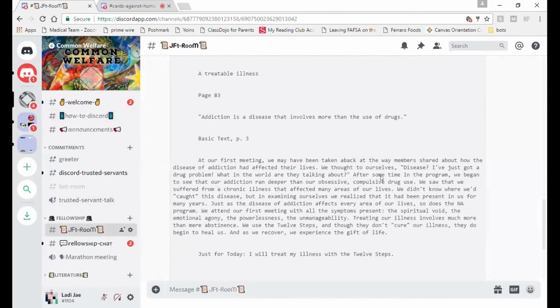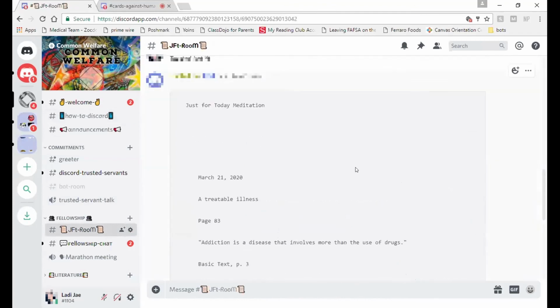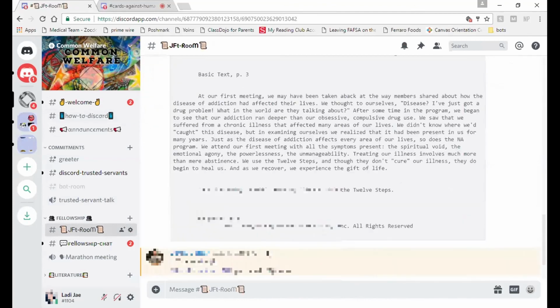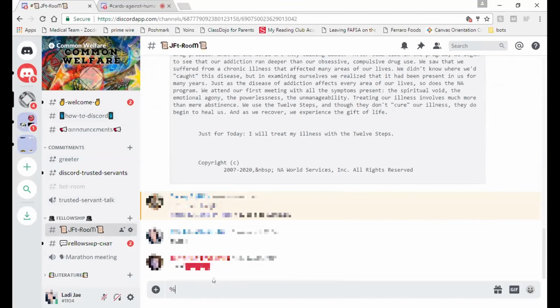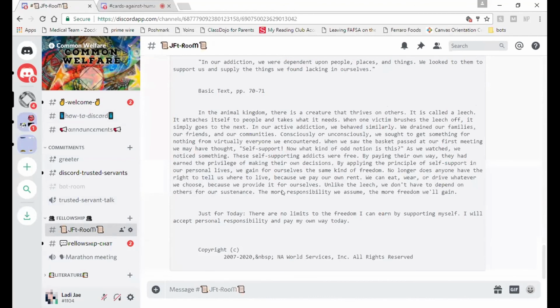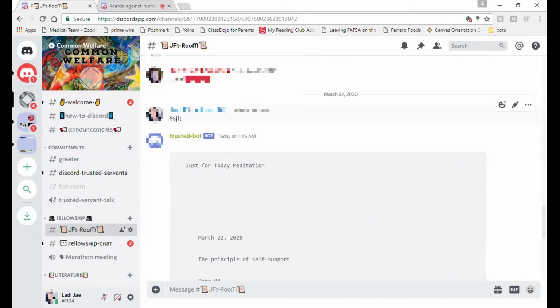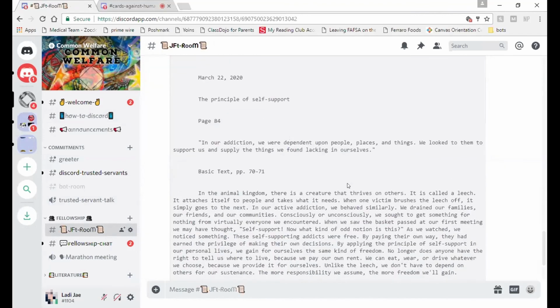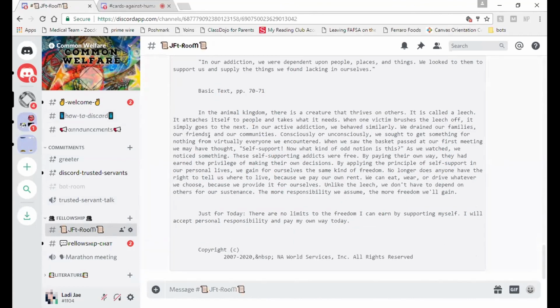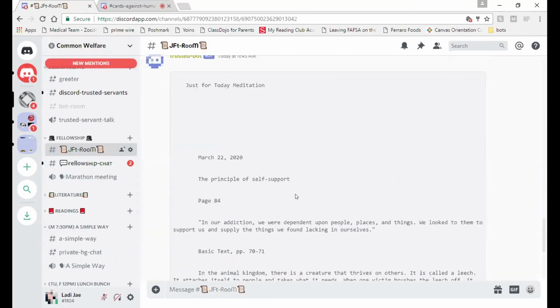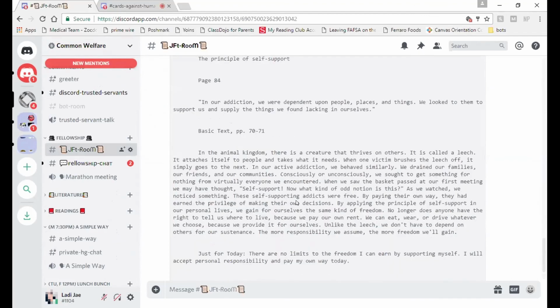So this is something Danny actually created, which is awesome. He made this bot, and I think didn't you change it? Yeah, it's %JFT now. So you see the bot command is JFT, and then the Just for Today meditation pops up. That's really cool. I have a room for that that I separated from everything else. And yeah, there's bots for everything.